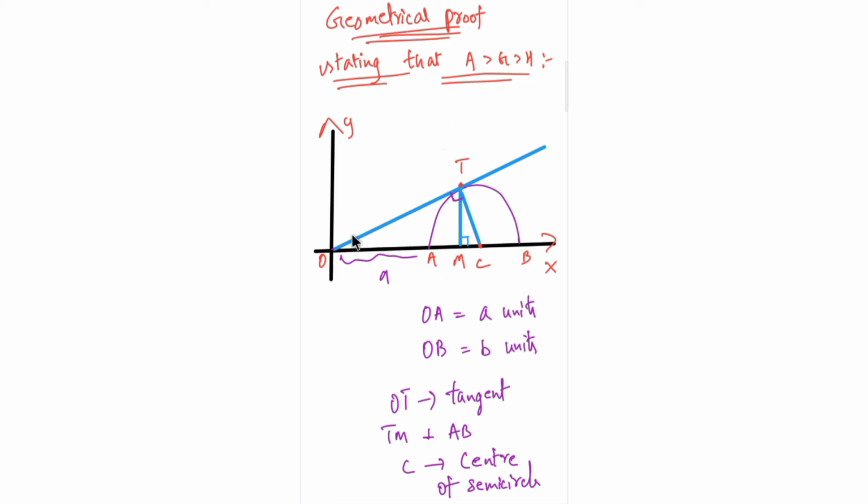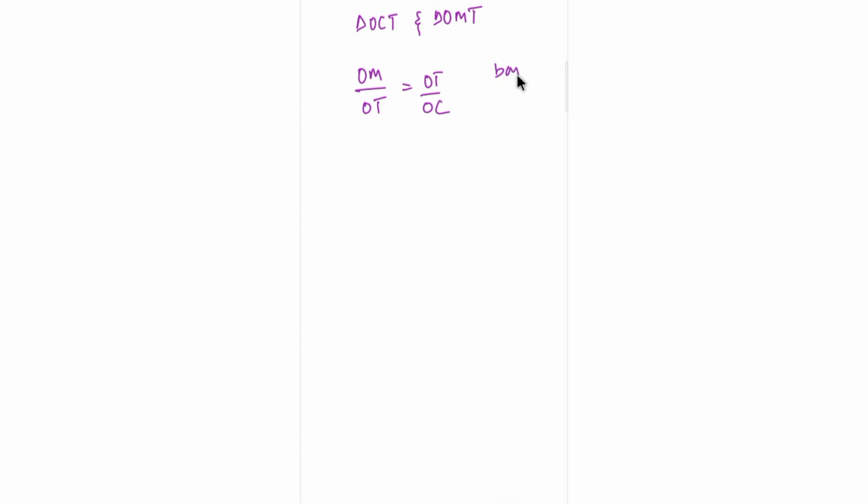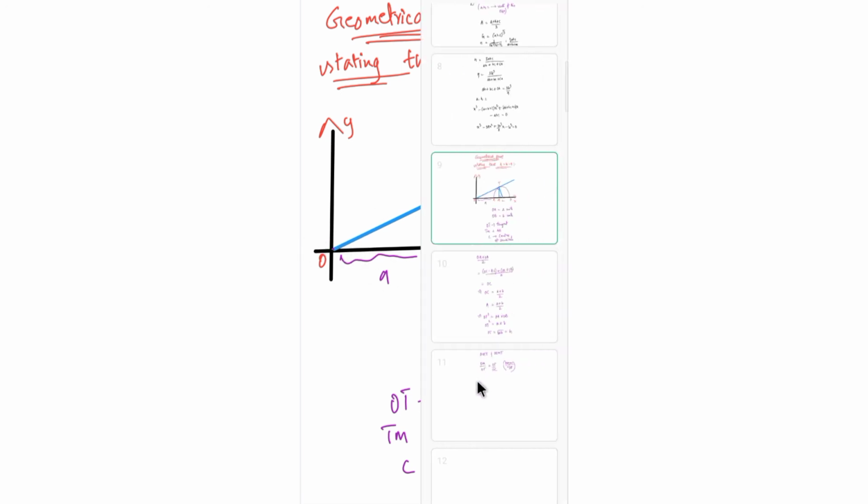In the same fashion, OT is the base and OC is the hypotenuse of triangle OCT. So we mention it as base divided by hypotenuse. In this triangle, OM is the base and OT is the hypotenuse, and in triangle OCT, OT is the base and OC is the hypotenuse.